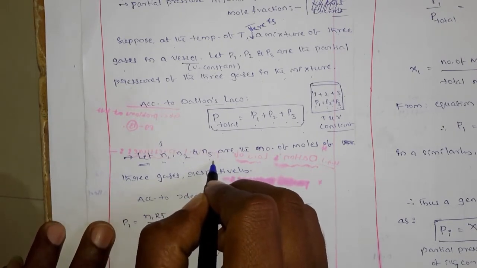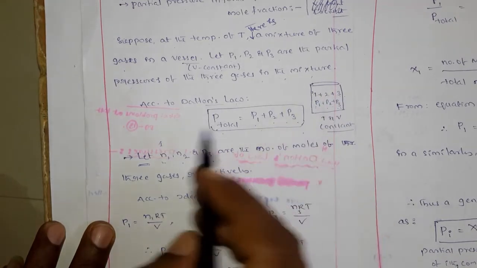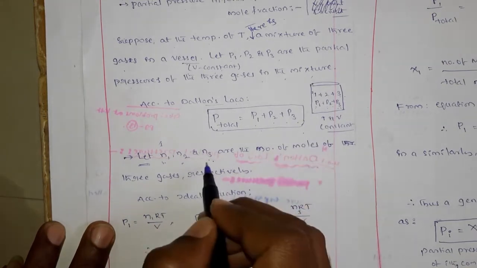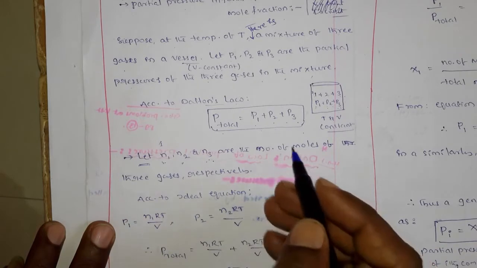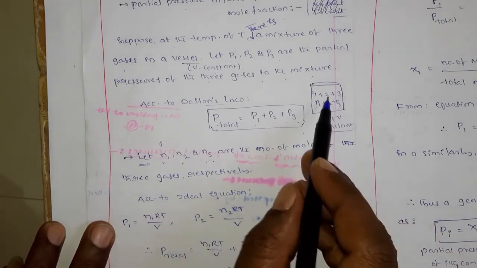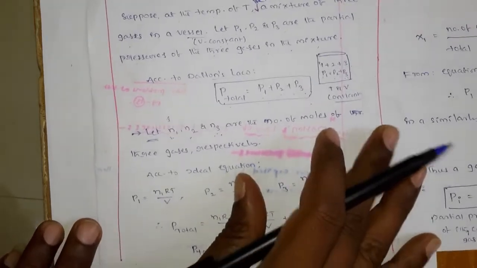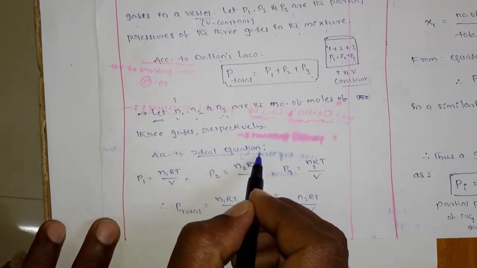Let us assume. ఆ gases లో first gas ఏమో N1 moles ఉంది, second gas is N2 moles, third gas is N3 moles. Okay, ఎప్పుడు సేమ్ ఉండాల్సిన అవసరం లేదు కదా, there may be a difference in the number.